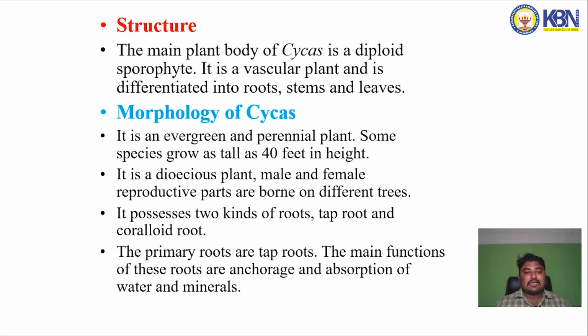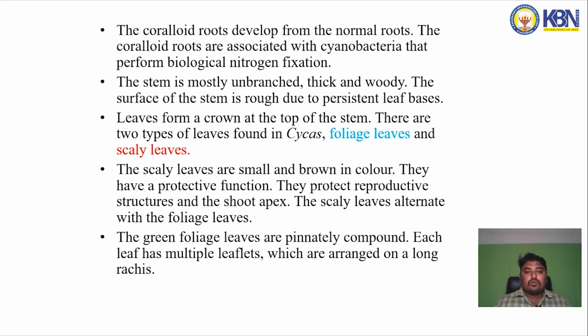The morphology of cycas: it is an evergreen and perennial plant. Some species grow as tall as 40 feet in height. It is a dioecious plant. Male and female reproductive parts are borne on different trees. It possesses two kinds of roots, taproot and coralloid root. The primary roots are taproots. The main functions of these roots are anchorage and absorption of water and minerals. The coralloid roots develop from the normal roots. The coralloid roots are associated with cyanobacteria that perform biological nitrogen fixation.